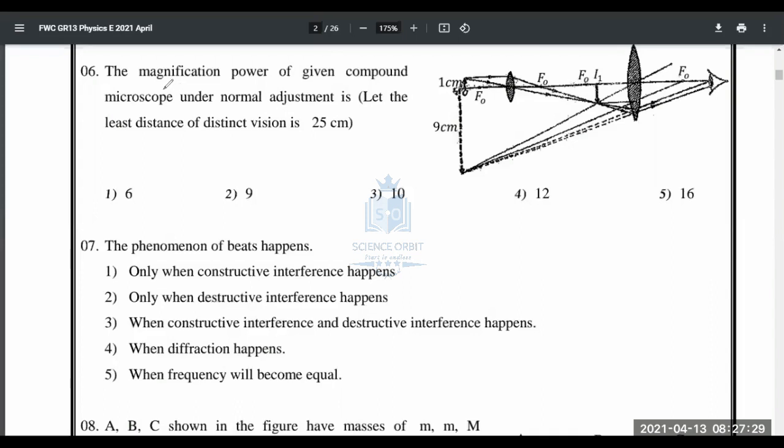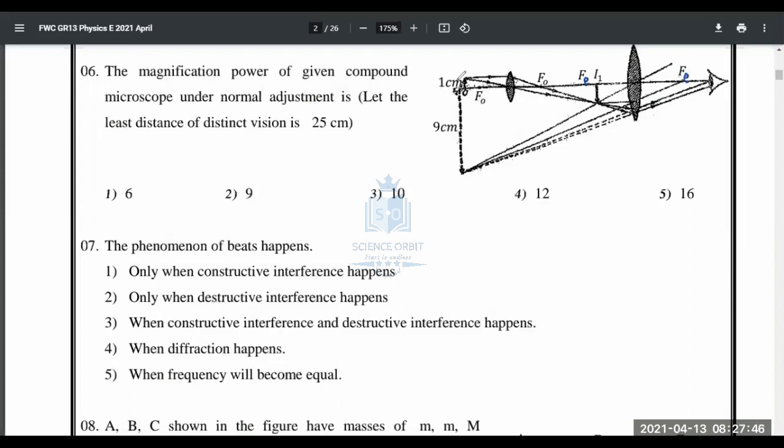Sixth question. The magnification power of a given compound microscope on a normal adjustment is, that's it. They have not given any values, not F_o, F_e, or anything. This should be F_e actually, right? It should be F_e. There's a printing error, I think.